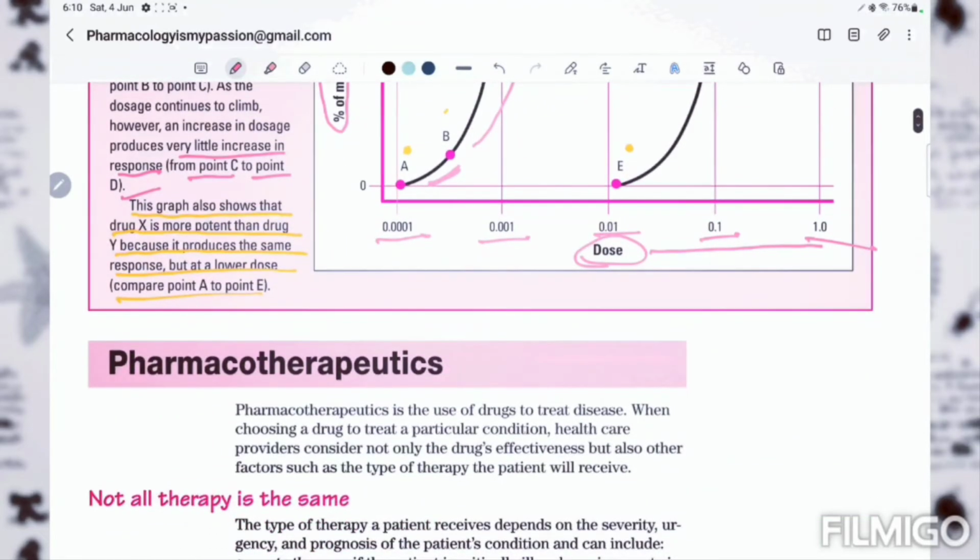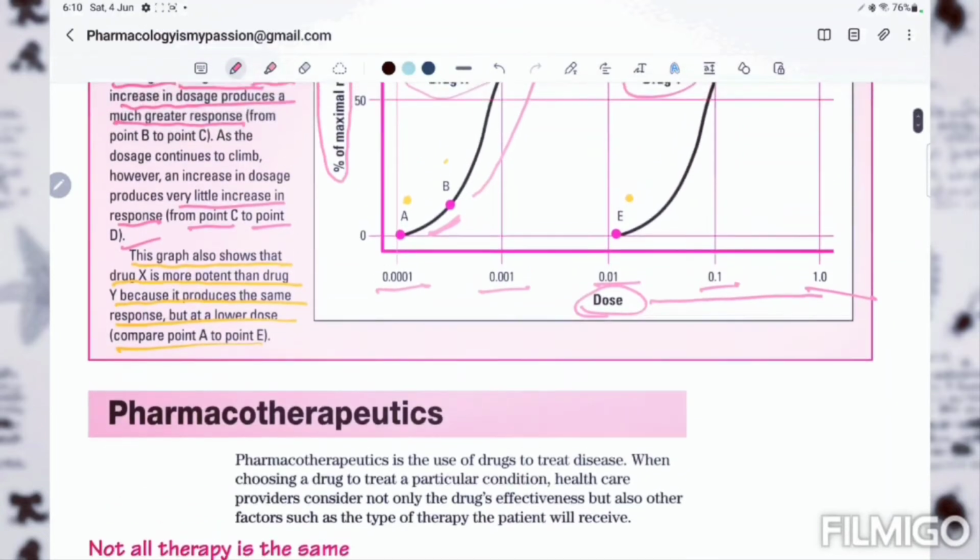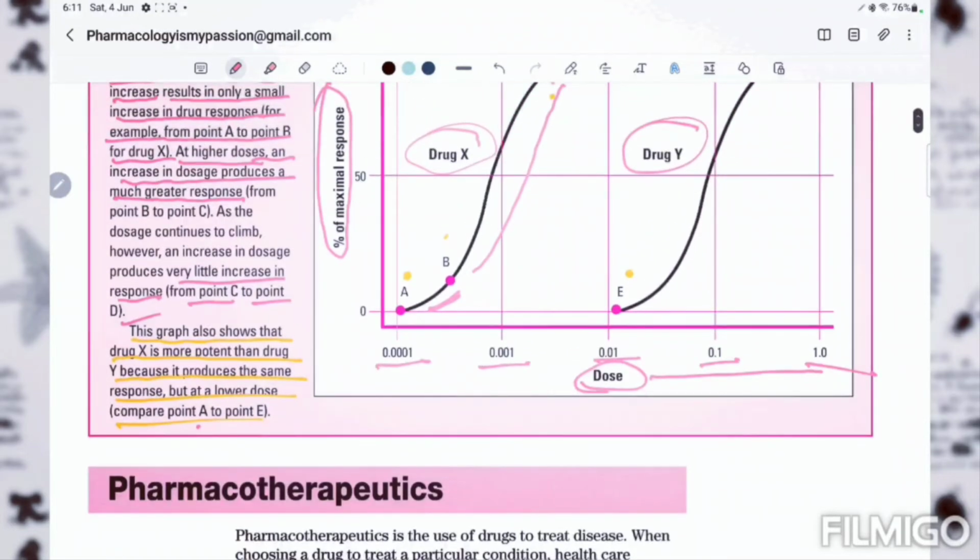This graph also shows that drug X is more potent than drug Y. Why? Because it produces the same response but at a lower dose. We have to compare point A to point E. Point A is for drug X and point E is for drug Y. So drug X is showing more response than drug Y at low dose.